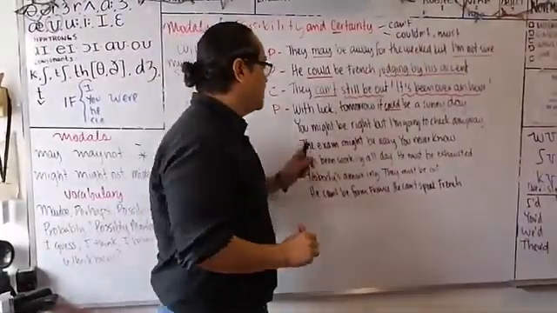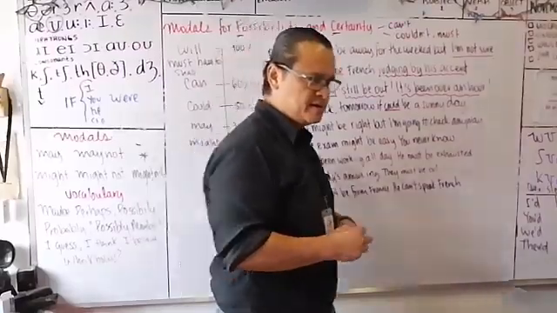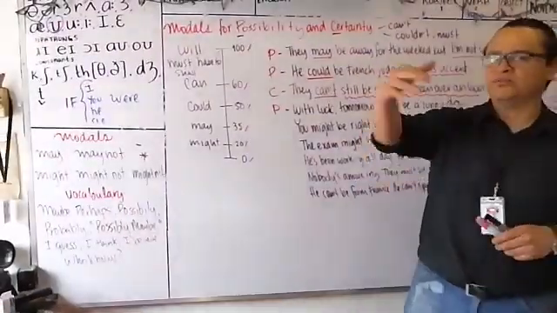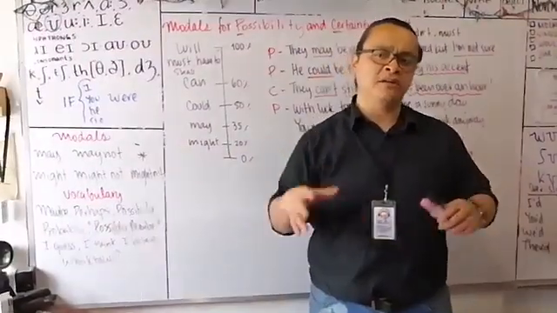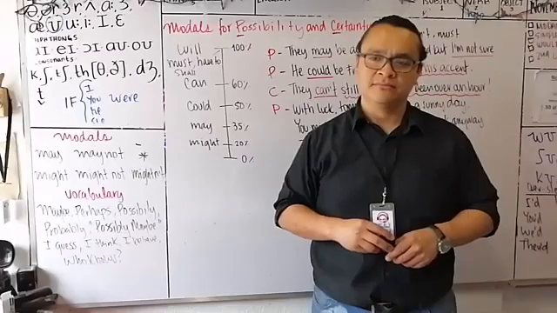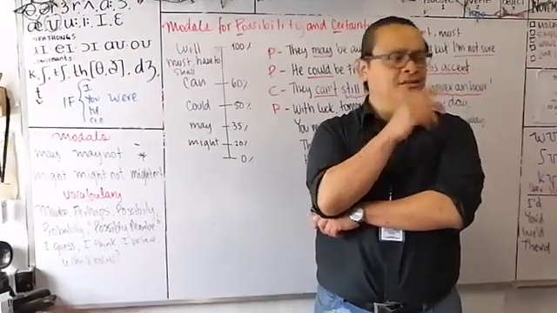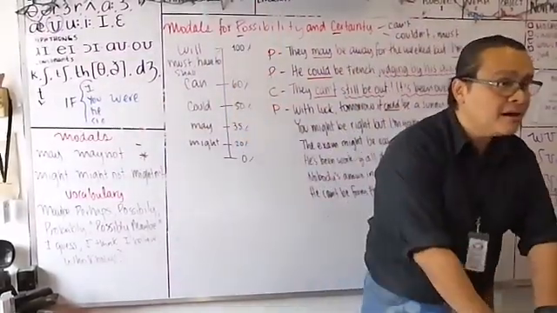Next example. You might be right, but I'm going to check anyway. Let's say somebody gives you some information. Somebody says to you, hey, listen, 30% of the words that we use in English are from French origin. You hear that and you go, you might be right, but I'm going to Google it.